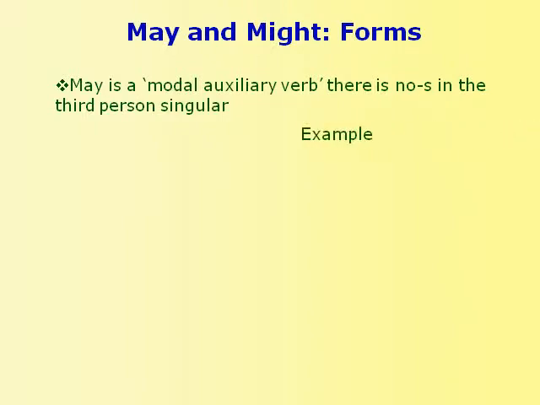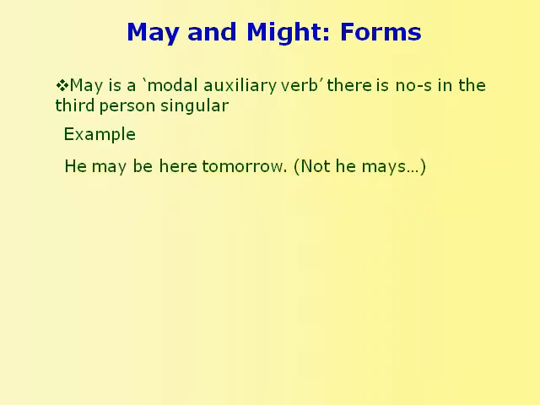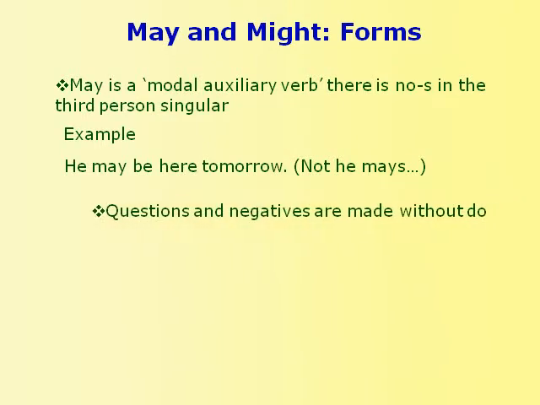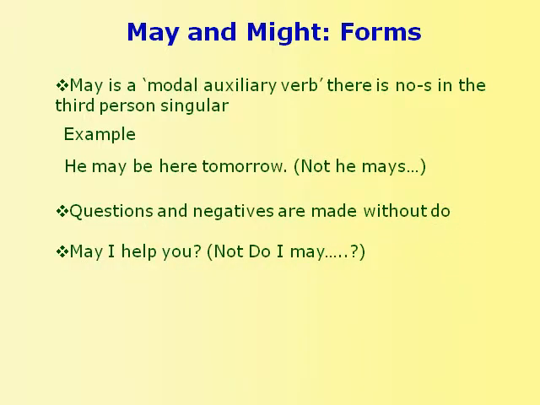There is no -s form in the third person singular. For example, he may be here tomorrow, but we do not say he mays be here tomorrow. Questions and negatives using may are made without do. For example, may I help you?